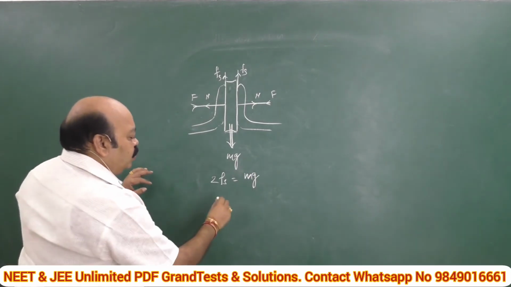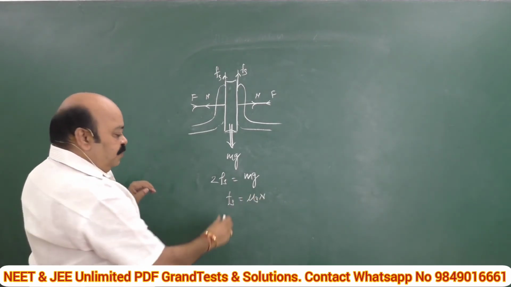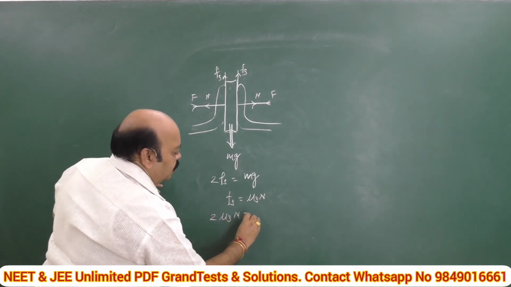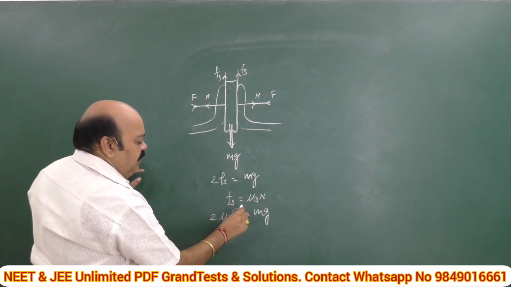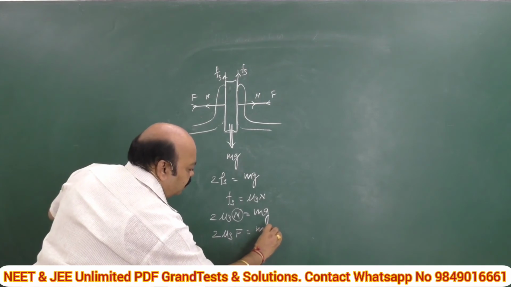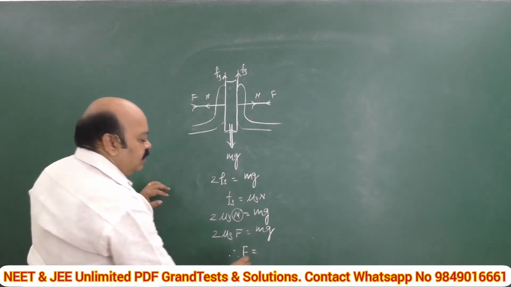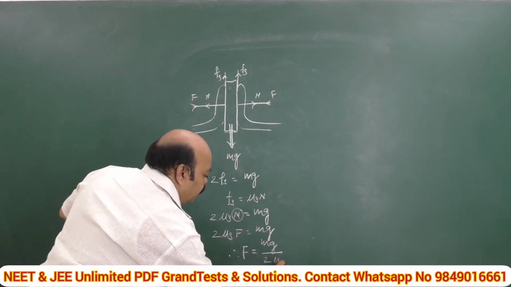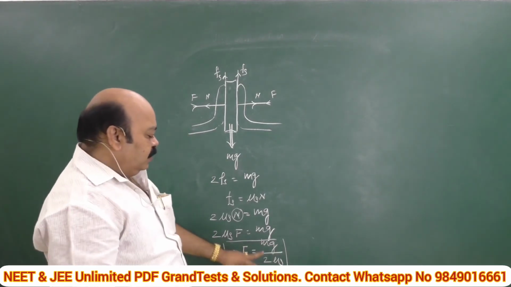Now coming to Fs, what do we have? Fs is equal to mu s into N. If you substitute the value here, you get 2 mu s into N is equal to mg. This N is clearly equal to F here. That's why you can replace this N with F. So 2 mu s into F is equal to mg. Last step, the force we require to keep the book without sliding is given by mg by 2 mu s. That's all. This is the definition. F is equal to mg by 2 mu s.